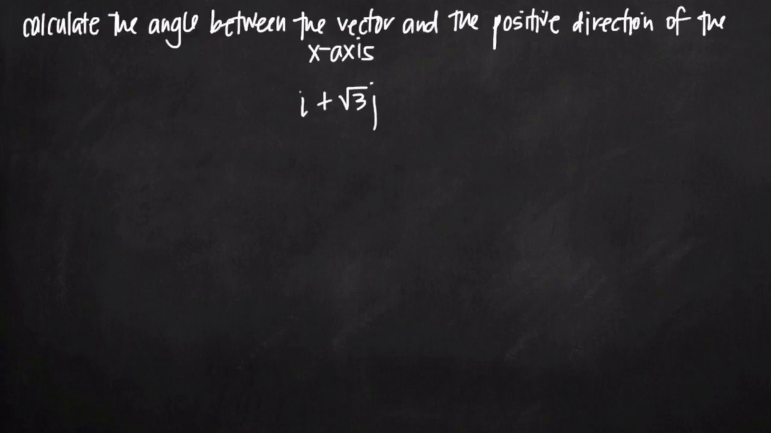Today we're going to be talking about how to calculate the angle between a vector and the positive direction of the x-axis. And in this particular problem, we've been given the vector represented by the equation i plus the square root of 3 times j. Now this equation represents our vector, and we need to calculate the angle between this vector and the positive direction of the x-axis. So the first thing we want to do is draw a picture.